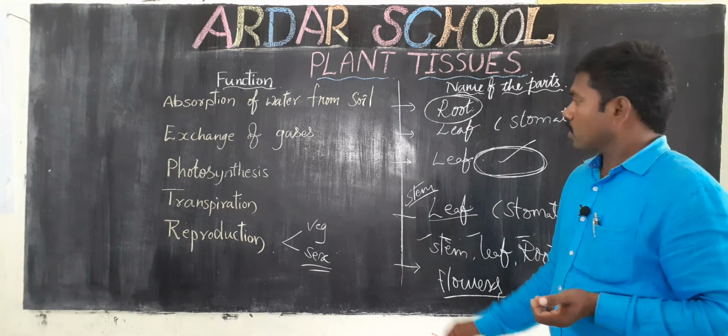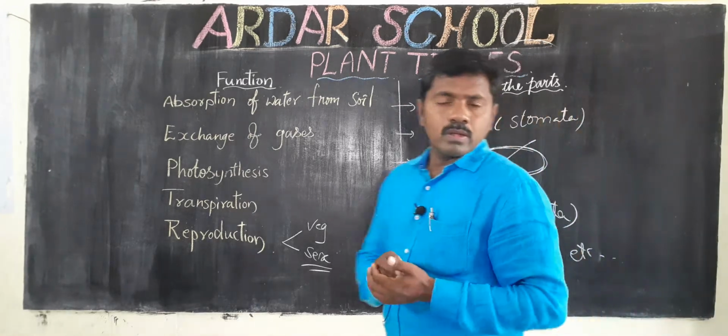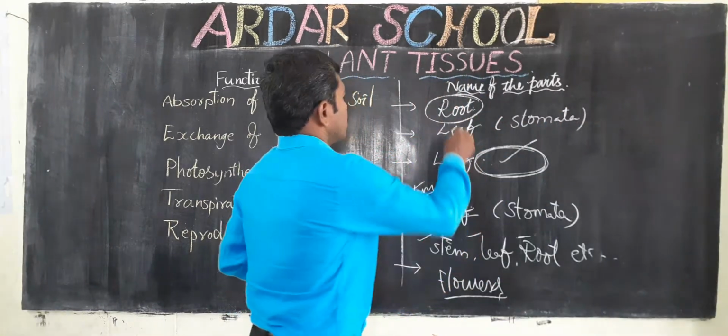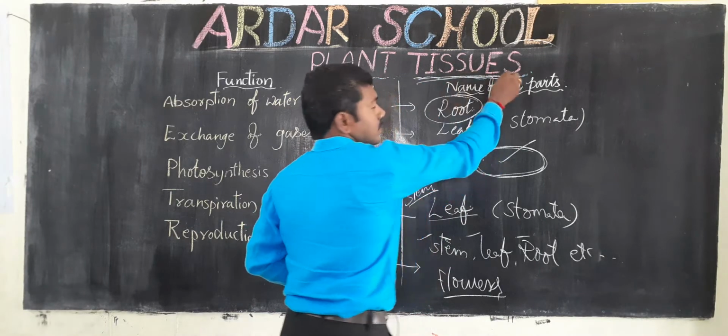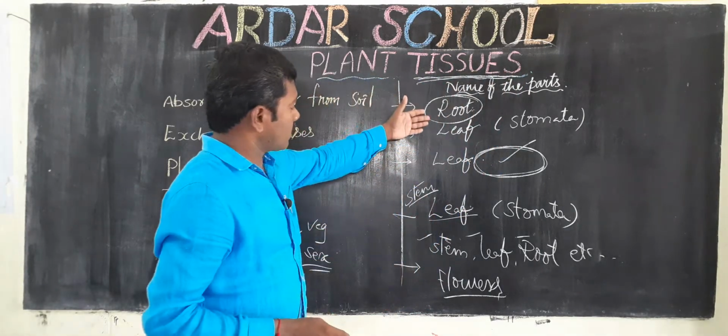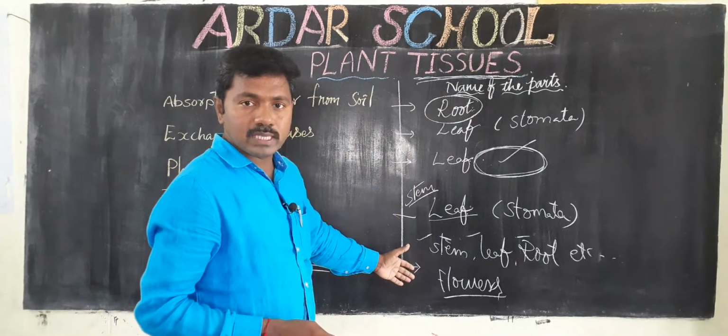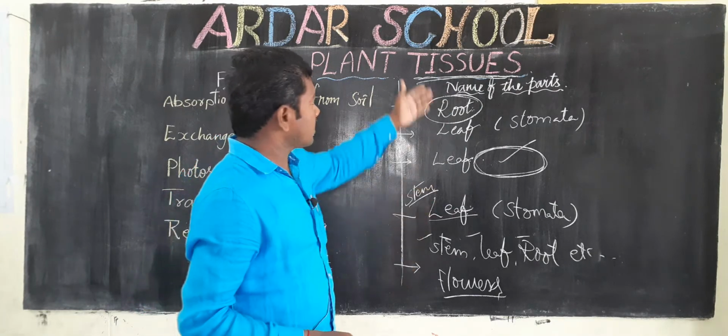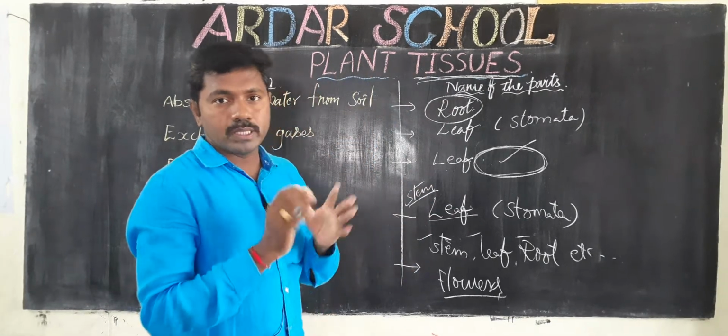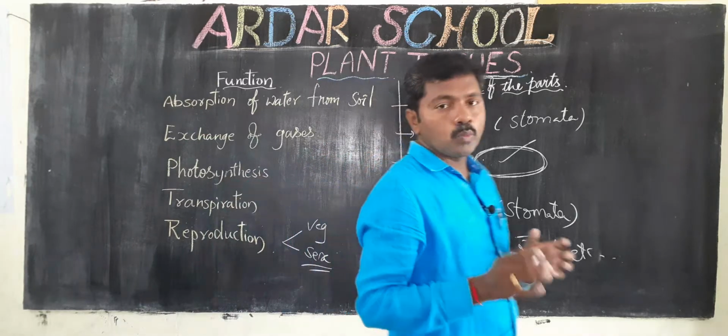Okay children, so what is a tissue? We already know all these parts are made up of cells. Tissue means a group of cells.